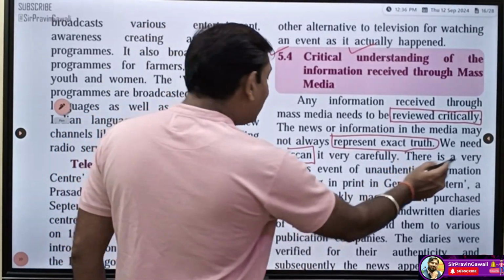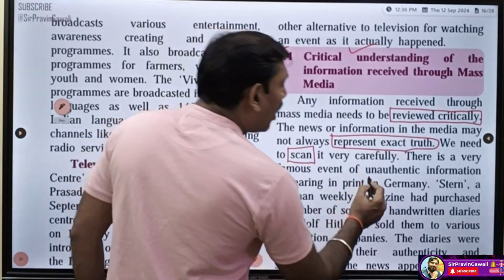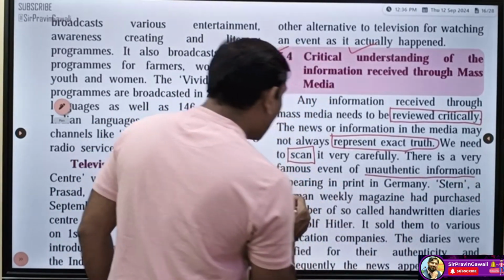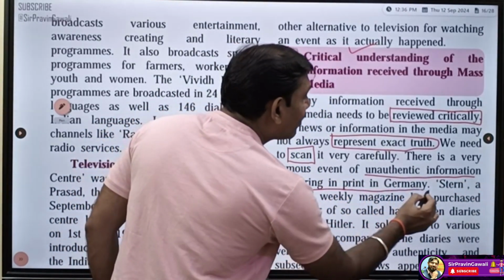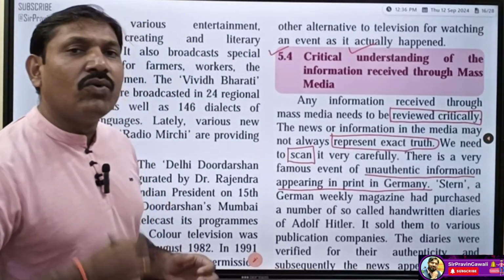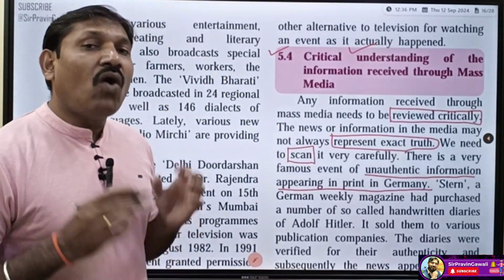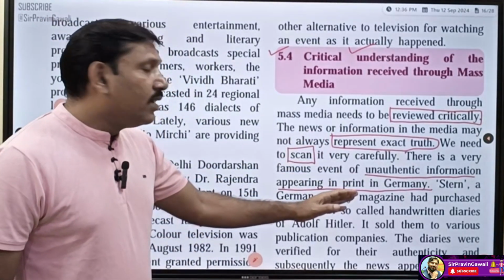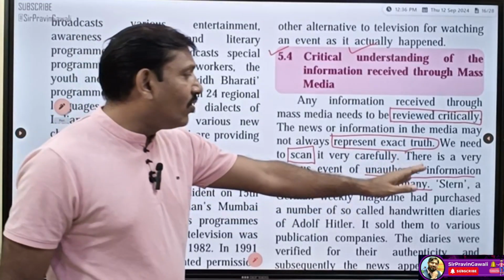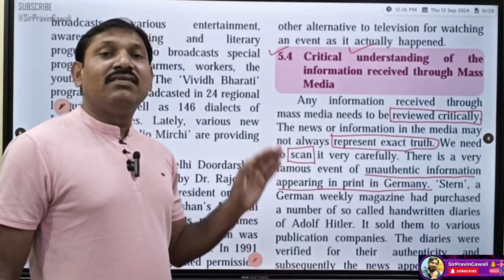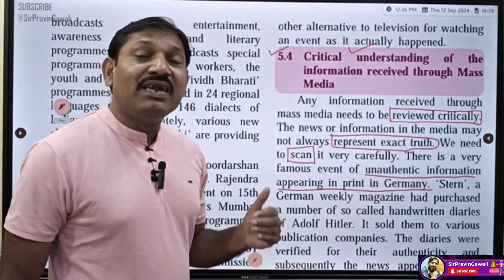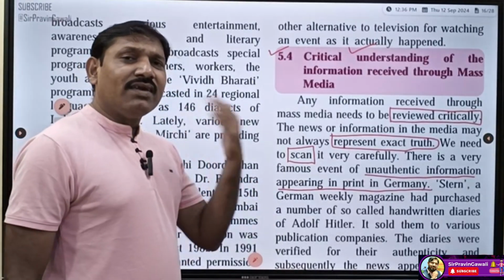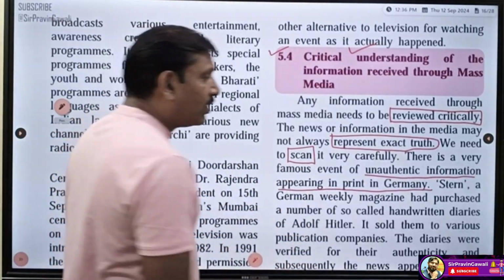Okay student, now there is a very famous event of unauthentic information appearing in the print in Germany. Here one example is given of how news can be forged. So the example is unauthentic information appearing in the print in Germany. One of the news items was printed in Germany. How it was printed, that we are going to learn now.